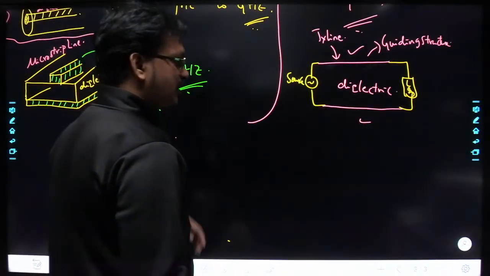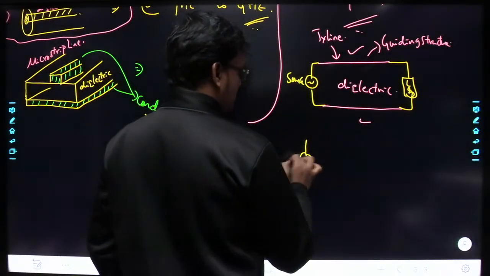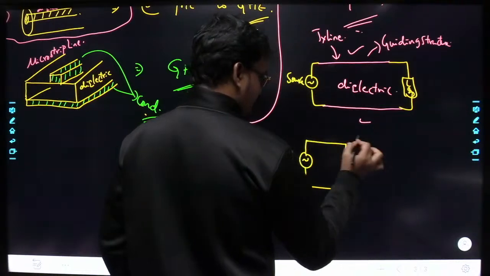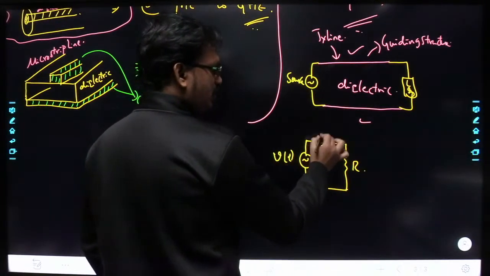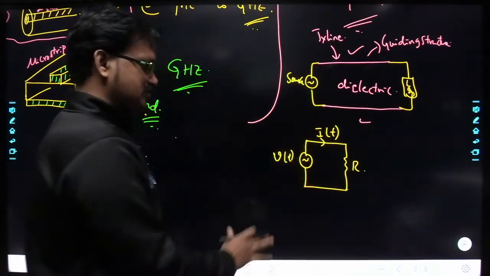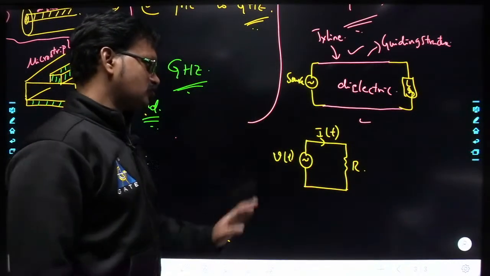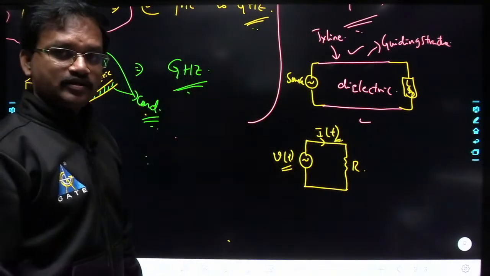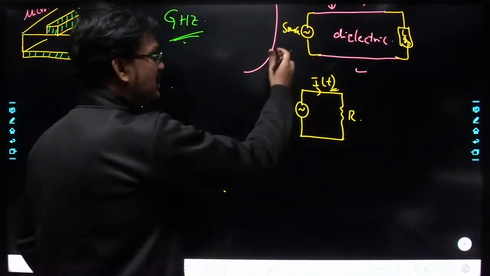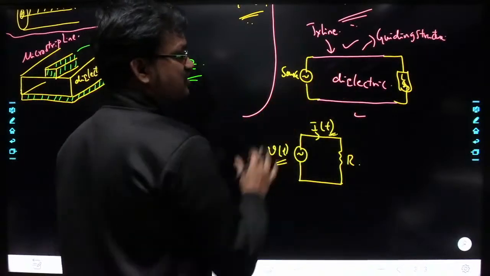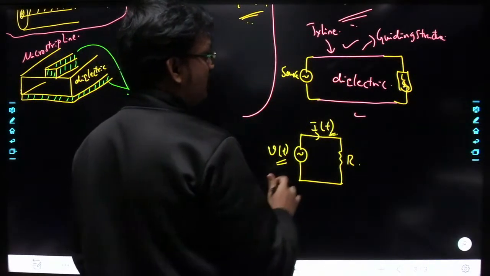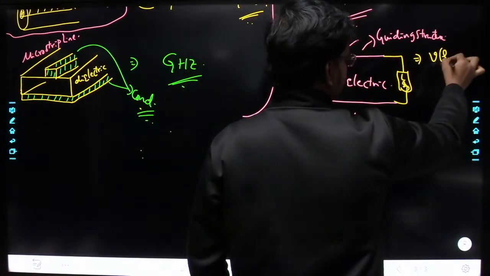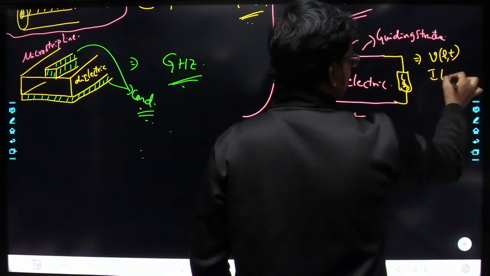In general, whenever you are dealing with circuit theory, let us say here V of t and here some resistor R, you will always represent voltages and currents, whenever a sinusoidal signal is applied, as a function of time. Whereas whenever you are dealing with transmission lines, you are going to represent the voltages and currents as a function of space as well as time.